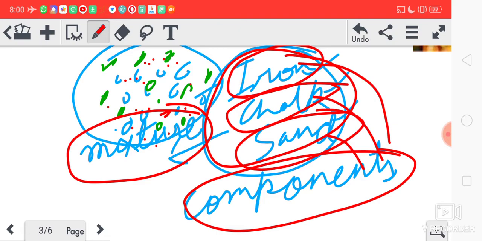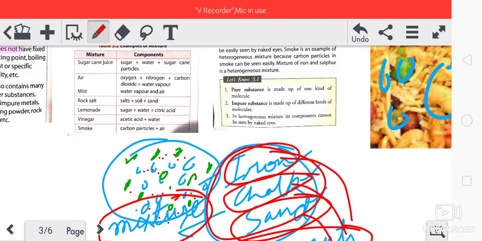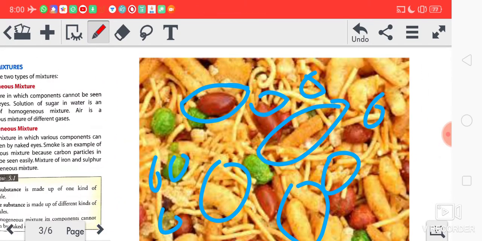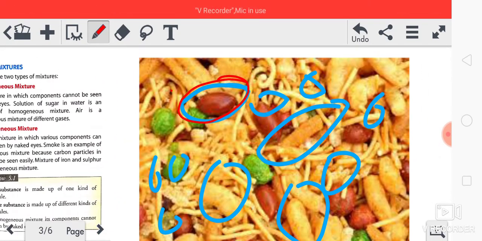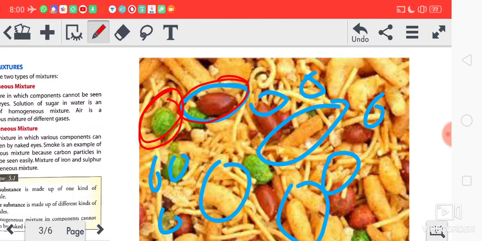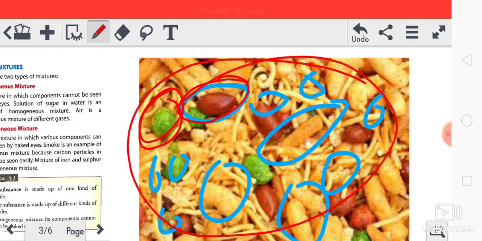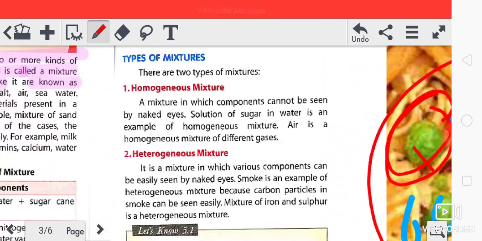Those are called components. So in this mixture, this badam is your component. This green thing, I also don't know what that is, is also a component of this mixture, and as a whole it is called a mixture. I hope this is clear to you.